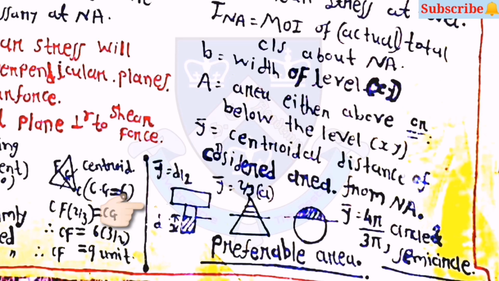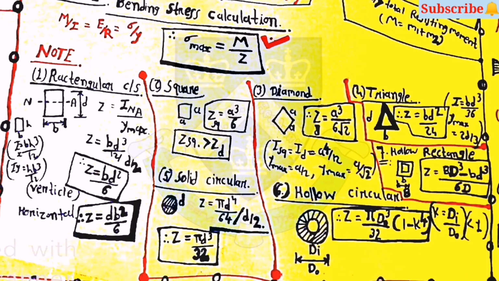Then these are some preferable areas which you have to take for the value of y bar. Like in T shapes, you have to take the y bar from the bottom side, y bar is equal to d by 2. Then for a triangle, y bar is equal to 2 by 3 into a from the upward side, and for the circular, y bar is equal to 4r by 3 pi, which is for a circle and semicircle. These are some values of y bar, which is the centroidal distance of the considered area from NA.